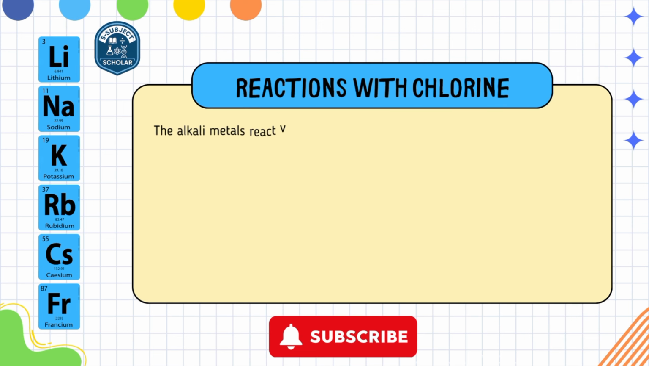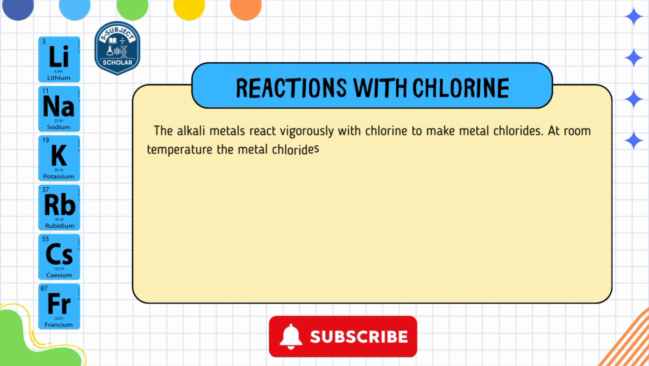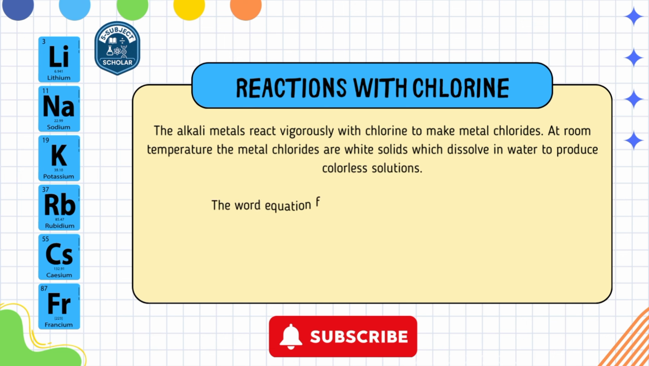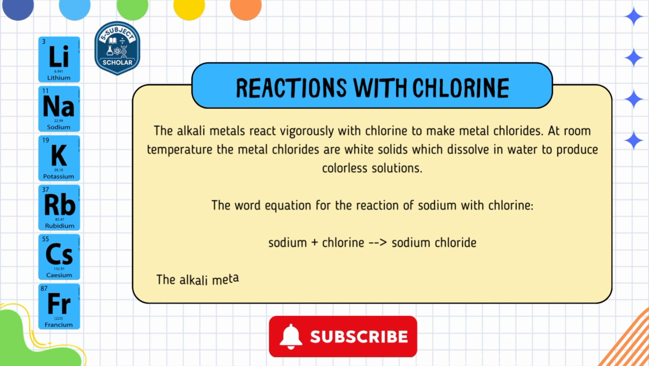Have a look over the reactions with chlorine. Alkali metals react vigorously with chlorine gas, Cl2, to form alkali metal chlorides. These reactions are highly exothermic, releasing heat and often producing a bright flame. The reactivity increases as you move down the group due to the decreasing ionization energy of the alkali metals. The equation will be seen as sodium plus chlorine produce sodium chloride.